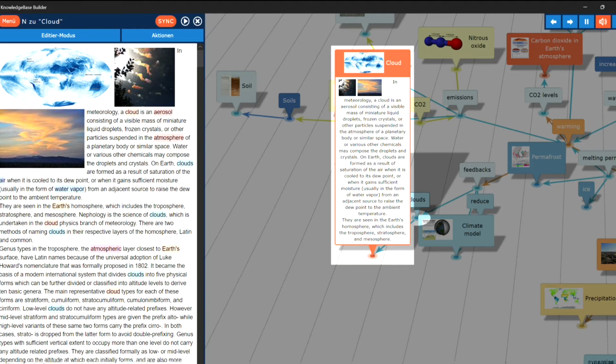On Earth, clouds are formed as a result of saturation of the air when it is cooled to its dew point, or when it gains sufficient moisture, usually in the form of water vapor, from an adjacent source to raise the dew point to the ambient temperature. They are seen in the Earth's homosphere, which includes the troposphere, stratosphere, and mesosphere.